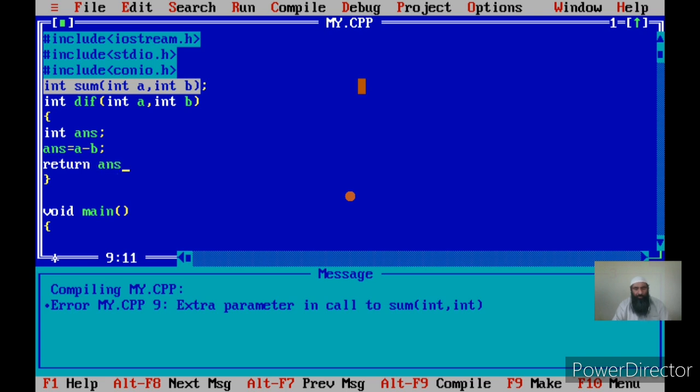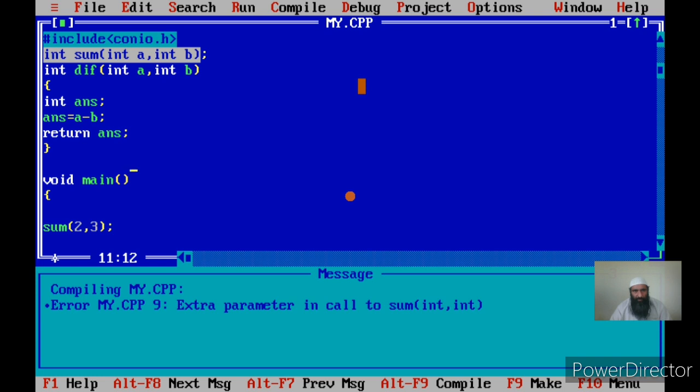What we did so far was like this, because I had not taught you the concept of the prototype. Therefore, I did not call the function before defining it, so I avoided that. Now I have given you the concept. Now let me call difference.